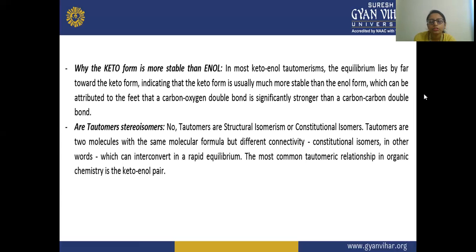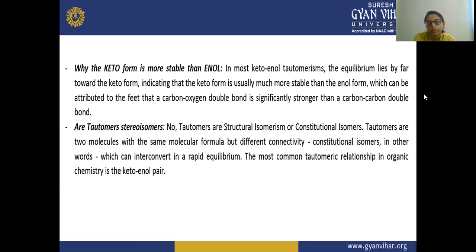Next, are tautomers stereoisomers? They signify whether these tautomers are stereoisomers or not. No, these are not stereoisomers, but they are structural isomers, or you can say constitutional isomers. In tautomers, there are two molecules with the same molecular formula but different connectivity. Their connectivity is different.